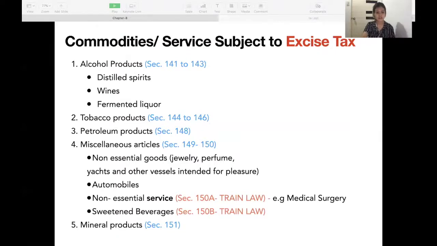Fourth, miscellaneous articles under Sections 149 to 150. These are the non-essential goods like jewelry, perfume, yachts, and other vessels intended for pleasure, automobiles, and non-essential services. Ito yung medical surgery under Section 150A of the TRAIN Law, and sweetened beverages under Section 150B of the TRAIN Law. And lastly is the mineral products.